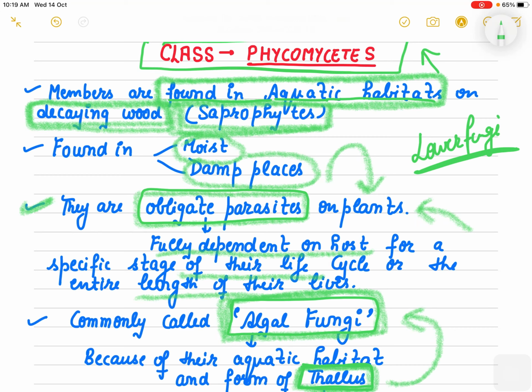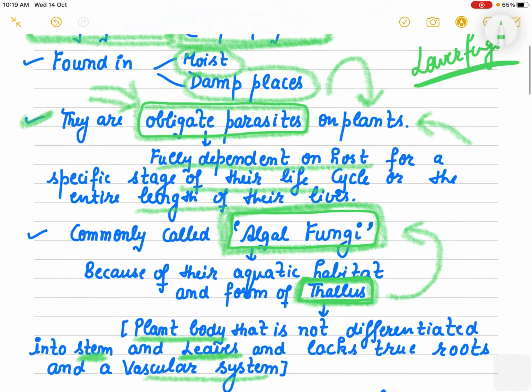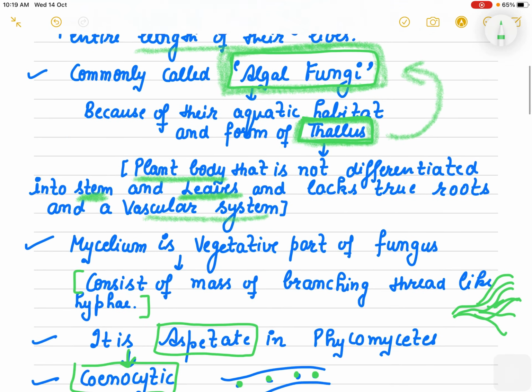That kind of parasite is an obligate parasite. Phycomycetes members are saprophytes, and a few of them are obligate parasites.